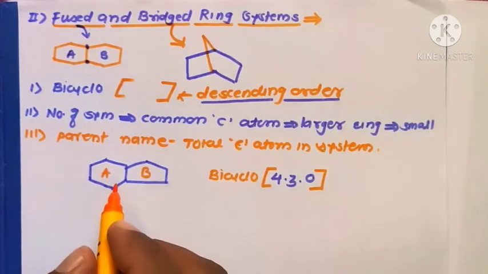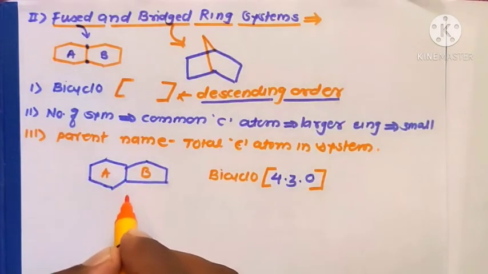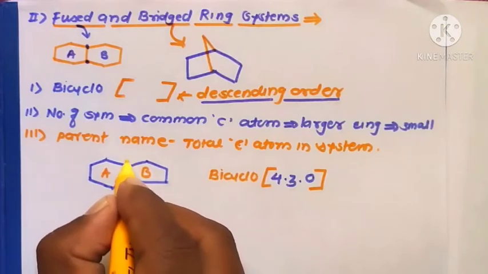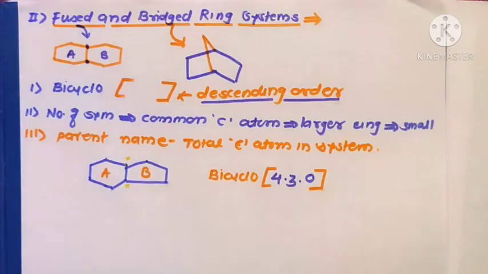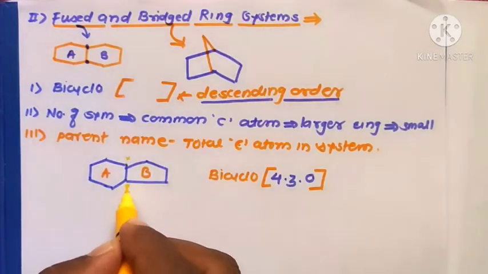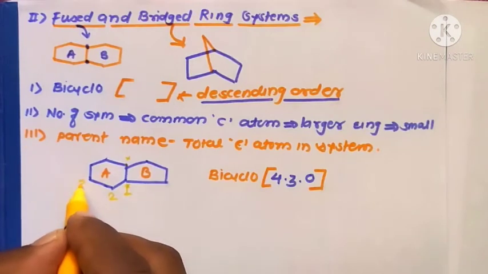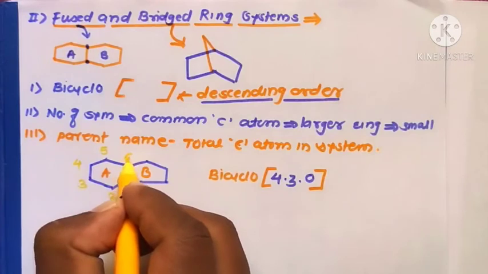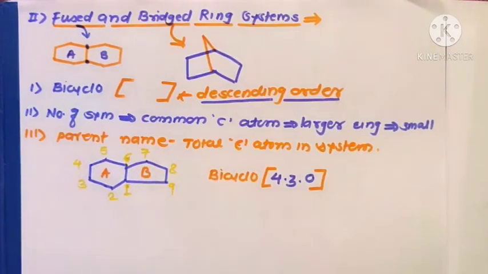After this square bracket comes the numbering of the molecule. The numbering starts from one of the common carbon atoms. Here these are the two common carbon atoms, one and the second. Therefore numbering starts from one of the common carbon atoms as 1. Then 2, 3, 4, 5, 6, 7, 8, and 9.